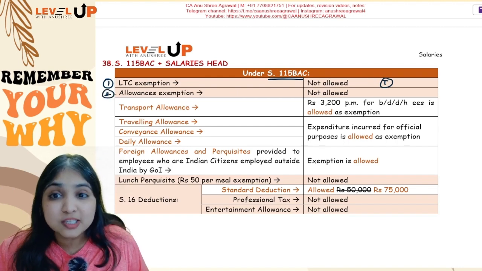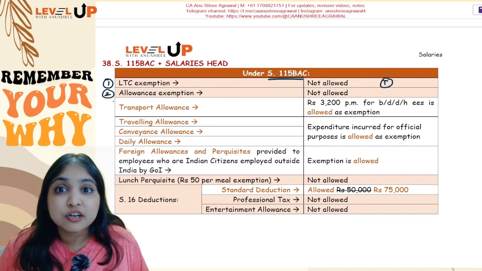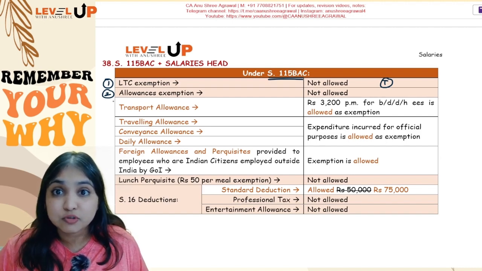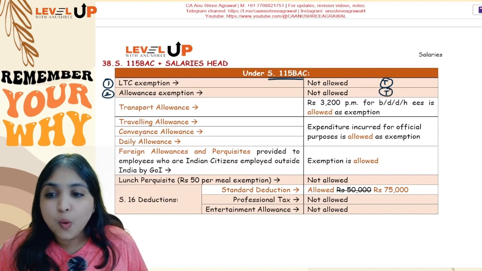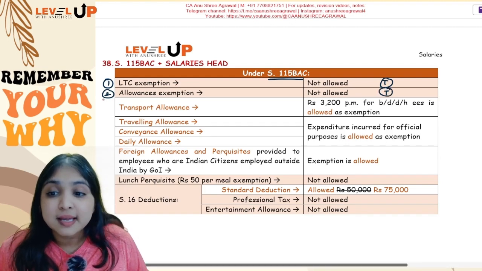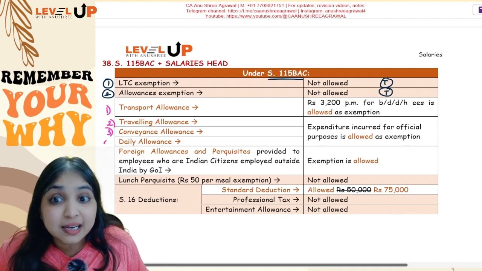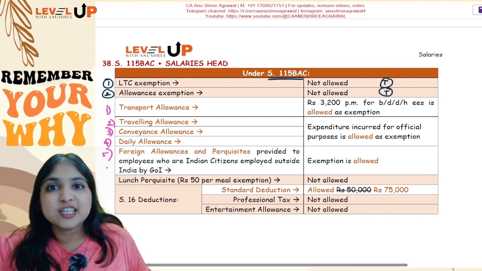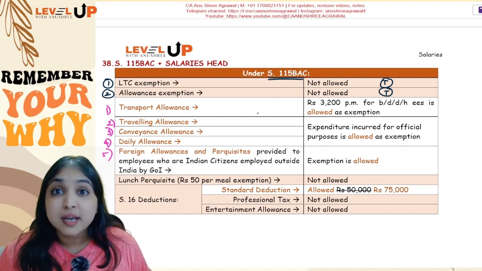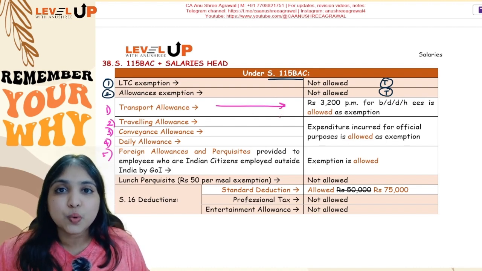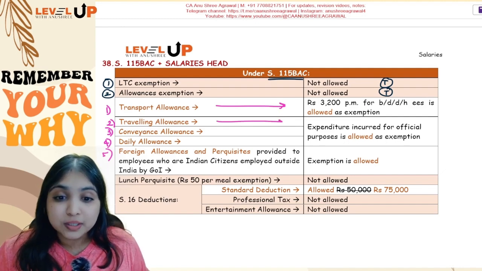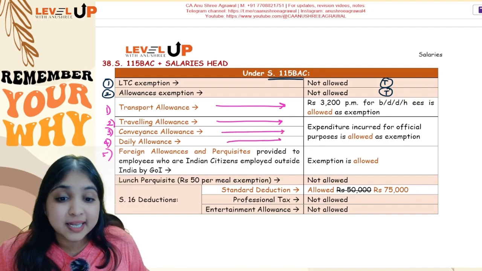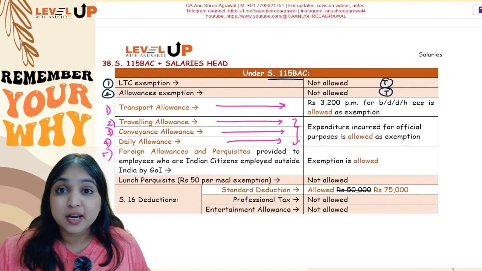Then allowances where you get exemption, children education allowance, children hostel allowance, transport allowance, you get exemptions. No, those allowances you will not get exemption, they will be fully taxable. But however, 5 allowances are there, guys. These 5 allowances you will still get exemption, even under the default regime. What are the 5? Number 1, transport allowance, 3,200 per month exemption you will get for blind, deaf, dumb and handicapped employees. Then number 2, travelling allowance, conveyance allowance, daily allowance. For these 3, whatever your assessee has incurred for official purpose, that much exemption he can enjoy.